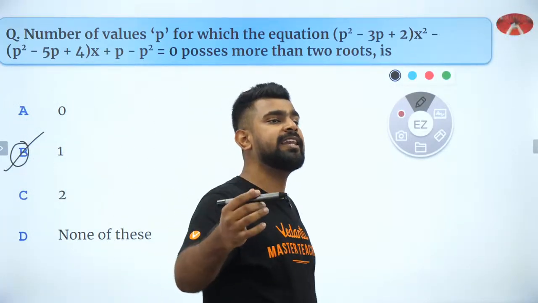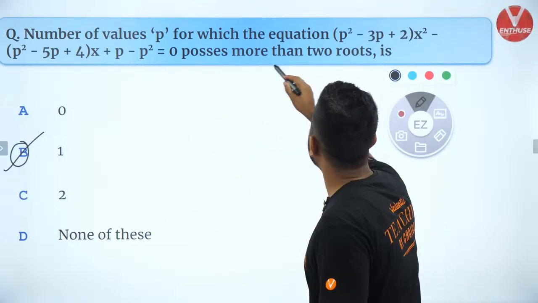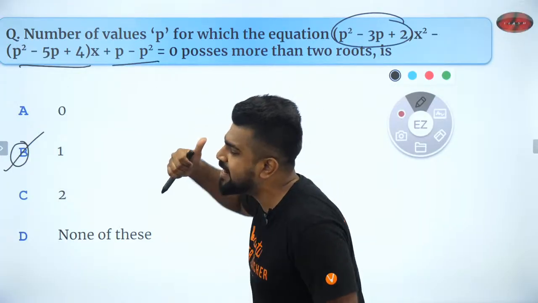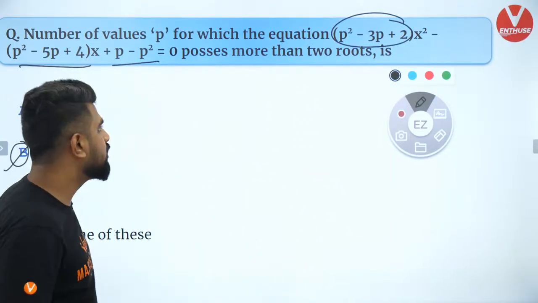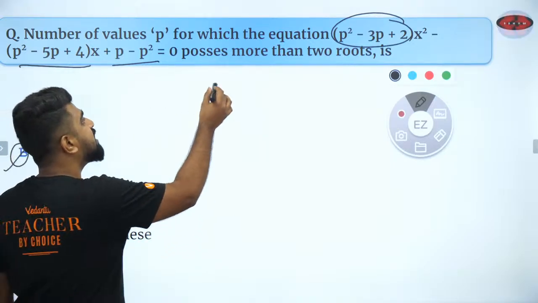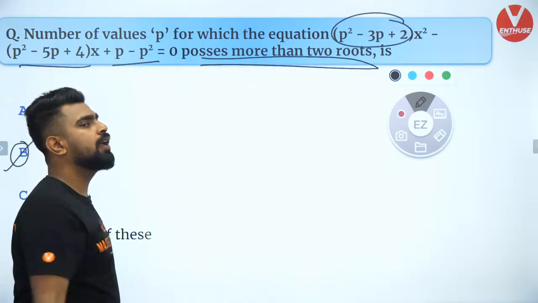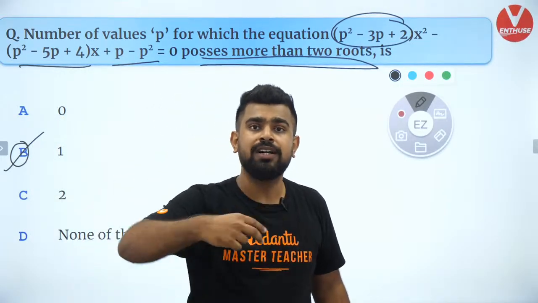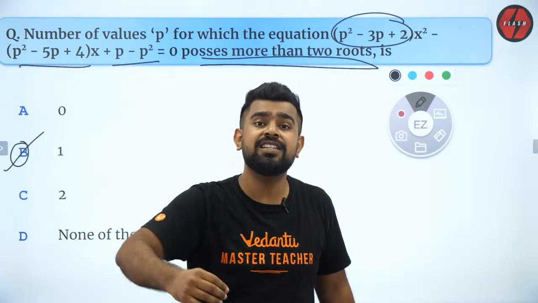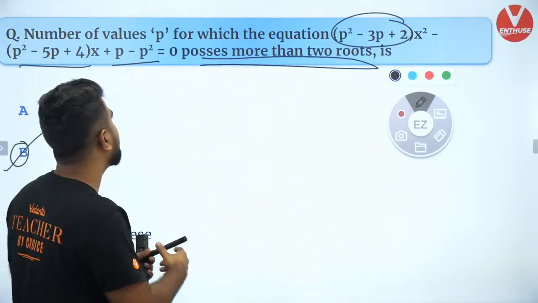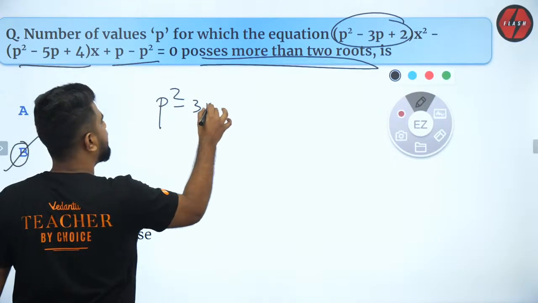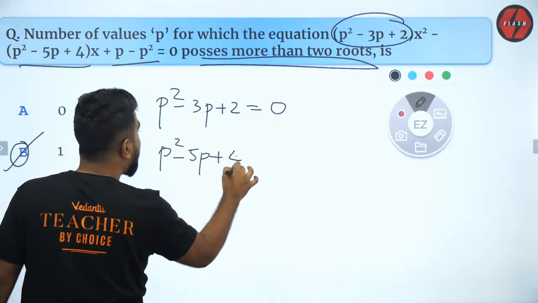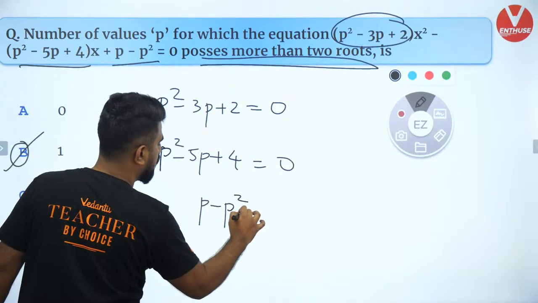So why is it option B? Let's have a look at it. First of all, this coefficient should be 0, this should be 0, this should be 0. Why, sir? Why should the coefficient be 0? The coefficient should be 0 because it possesses more than 2 roots. How can a quadratic which has degree 2 have more than 2 roots? Only if it is an identity. So if it is an identity, then the first coefficient must be 0, the second coefficient also must be 0, and the third one also must be 0.